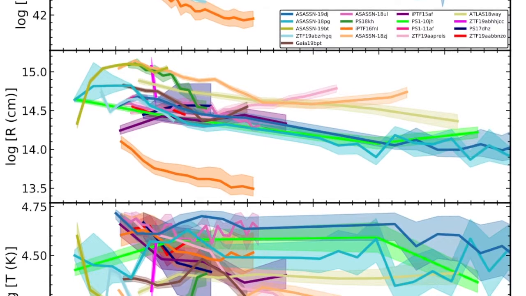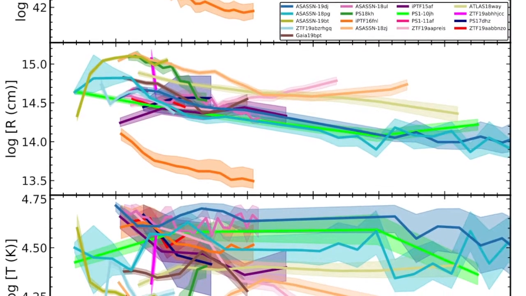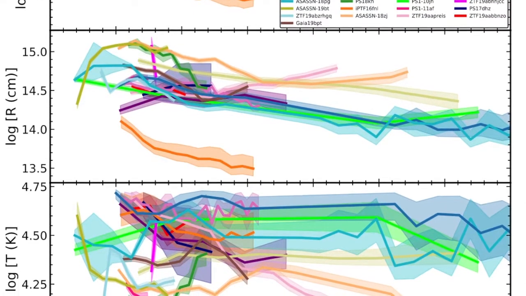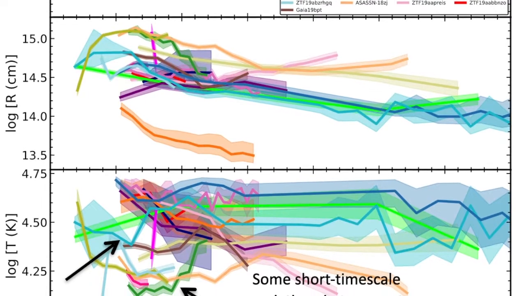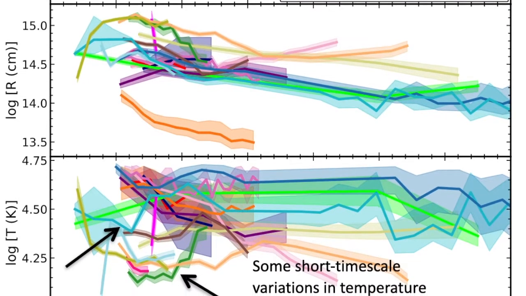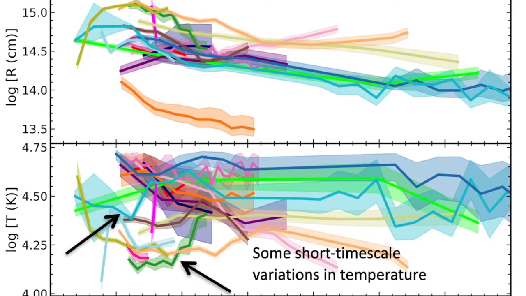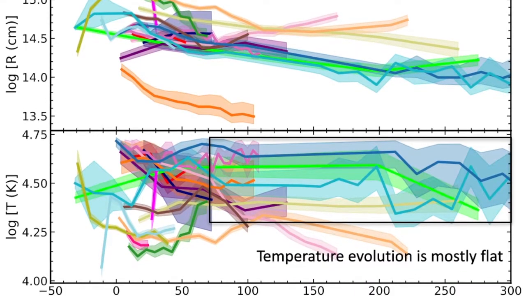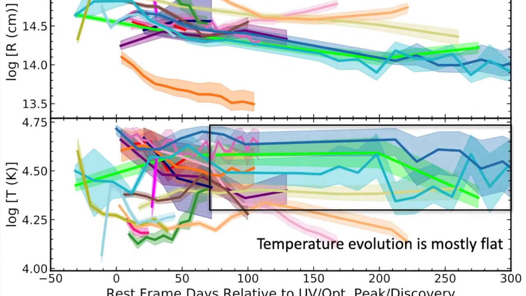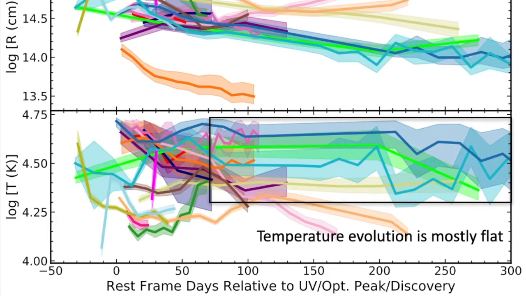Next, when looking at the blackbody temperatures, we find that some objects exhibit short timescale variations in temperature between roughly their peak luminosities and up to about 50 days after peak. Generally, though, the temperature evolution is flat, particularly at late times.